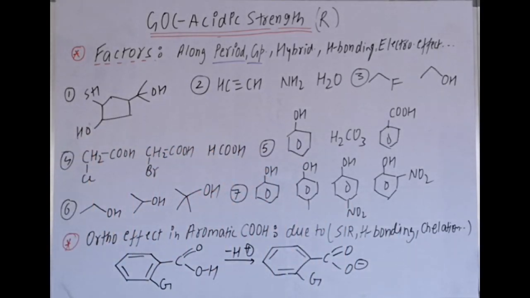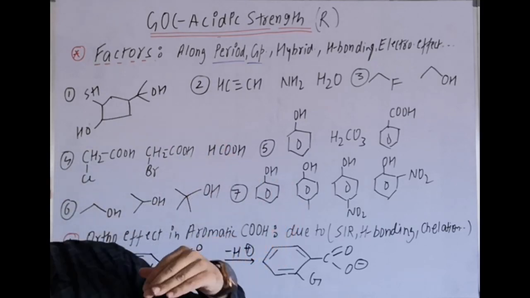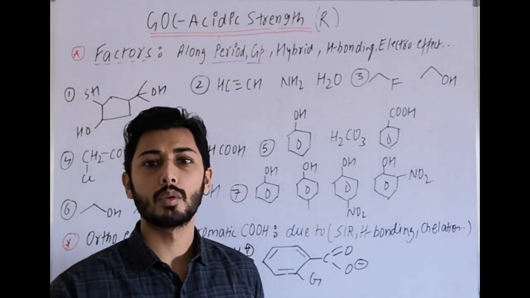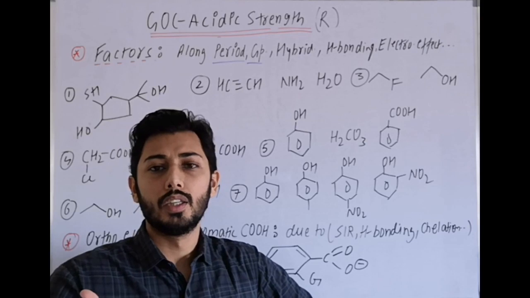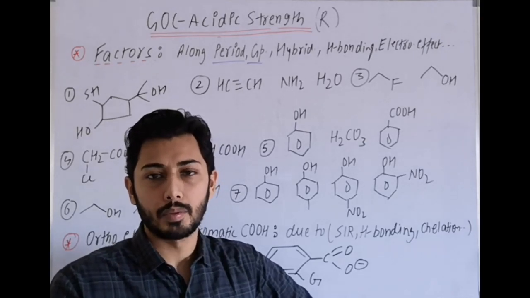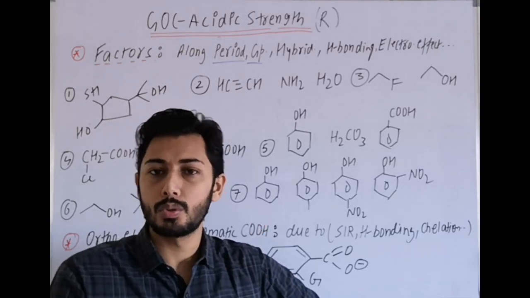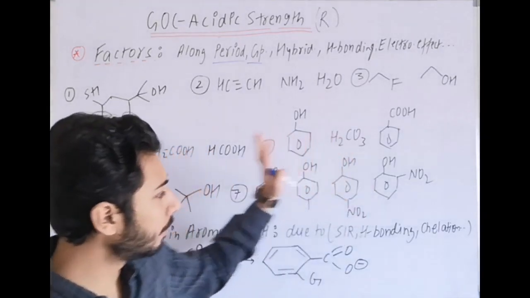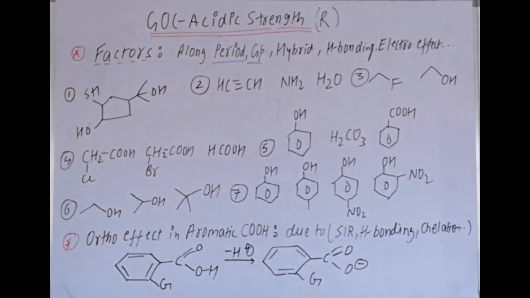Now, starting with the first example, the only points relevant for you are the theoretical points you have gone through several times from your notes, from your module, only by using these points in the examples. There are already a lot of examples in your notes, revise them. Here we are doing a few examples for quick revision of acidic strength. Like the first one, in this case you can see the groups are SH, OH and OH.